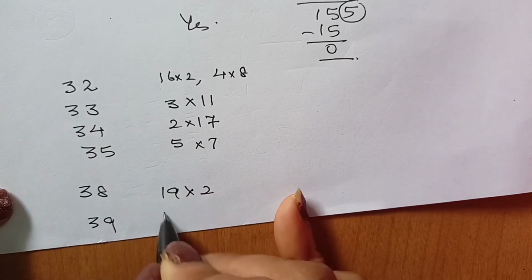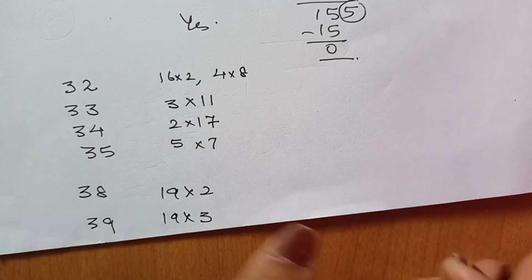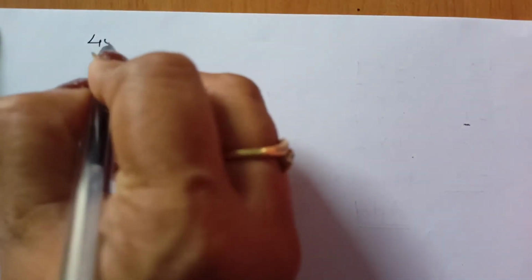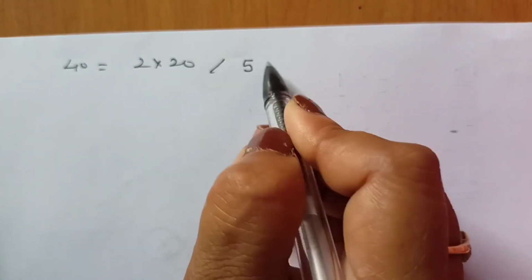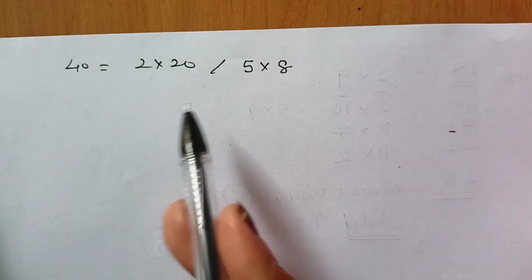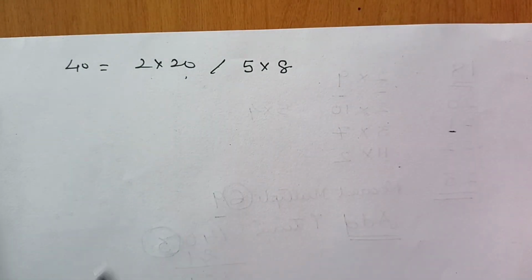Right? For 38 you can use 19 into 2. For 39 you can use 19 into 3. And 40 is very simple. You can always do 40 as 2 and 20. You may apply your rule for 5 and 8. This is easier. For 2 and 20. For 20 again you will have to go on for 4 and 5.